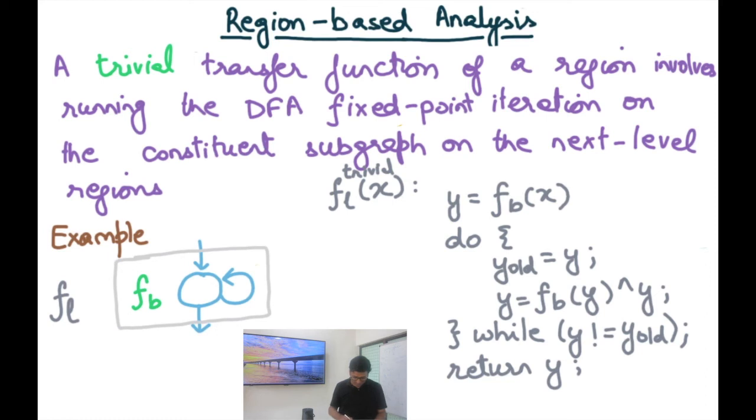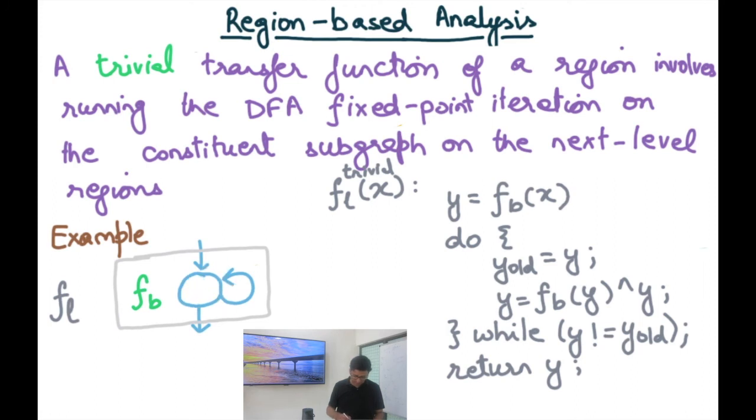So for example, let's say this gray circle was a region. It has a single entry and a single exit. I want this region to behave as a single statement and talk about its transfer function, which I'm going to call FL. But if I dig inside this region, there is one basic block whose transfer function I know is FB. Then trivially, I can compute FL by just running DFA on this subgraph.